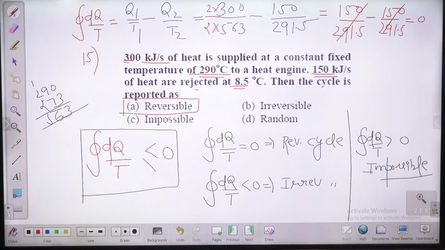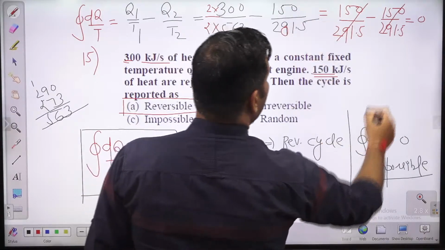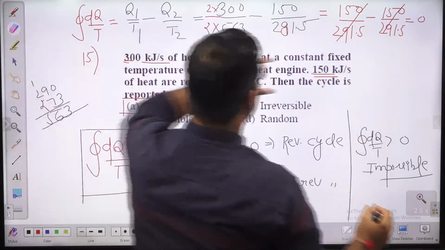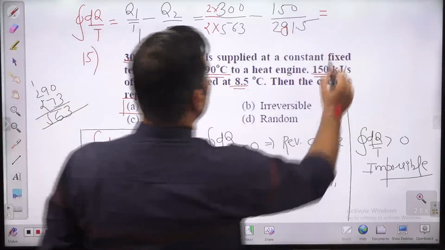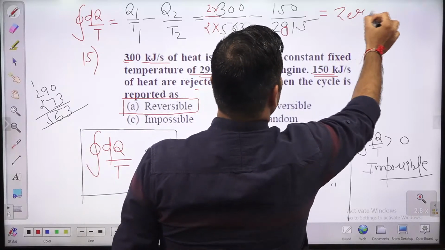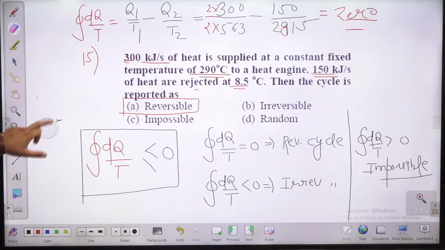अगर dq by t 281 guys. Yes, very good. This will be 281. 281 आएगा बच्चों. So yes, this will be 0. 273 plus 8.5, it will be 281.5. चलिए, good. So guys, if dq by t is coming out 0, it means the given cycle is a reversible cycle. That's why option A is the right answer.